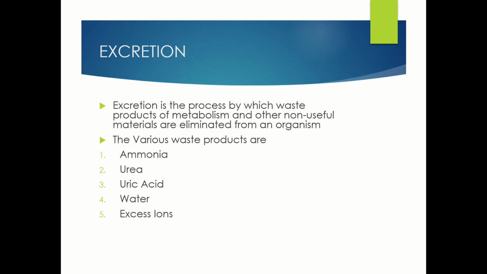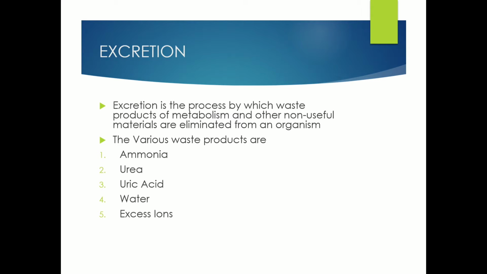So these wastes, if retained in our body, may prove fatal and must be removed totally or partially from the body. So, the process by which waste products of metabolism and other non useful materials are eliminated from an organism is called excretion. Or we can say that excretion is defined as the elimination of metabolic waste.